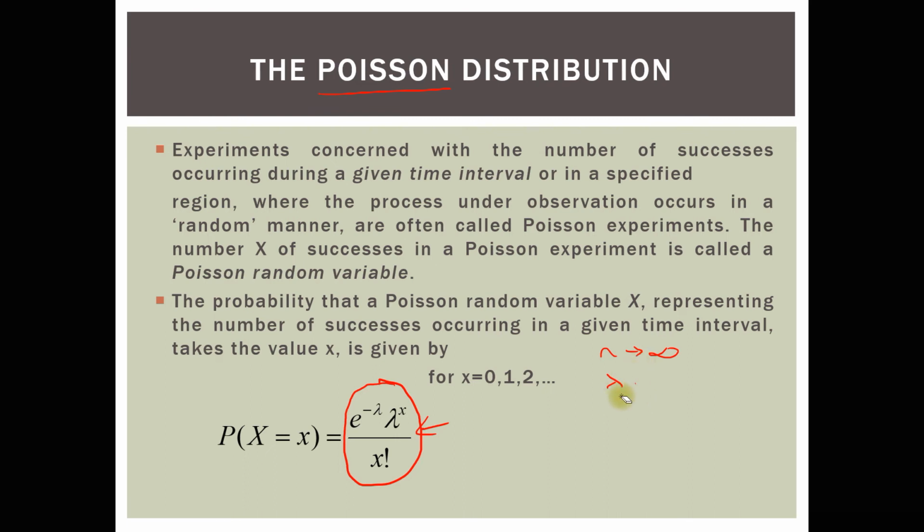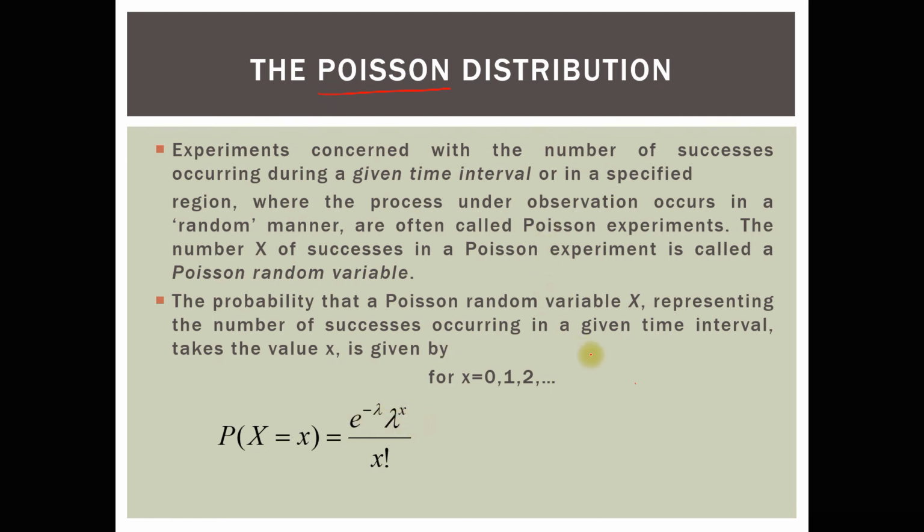We also consider the fact that p should be tending towards 0. All this information makes it possible to derive the Poisson distribution from the binomial. And the Poisson distribution is given by this formula, where you will see the average rate of occurrence appearing.